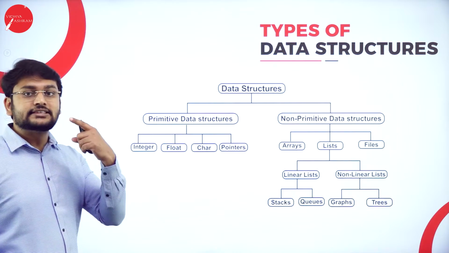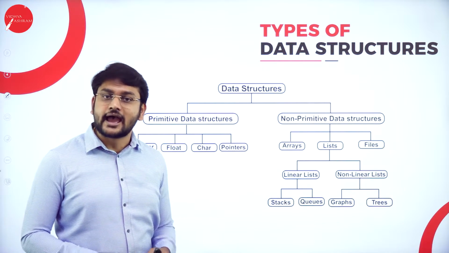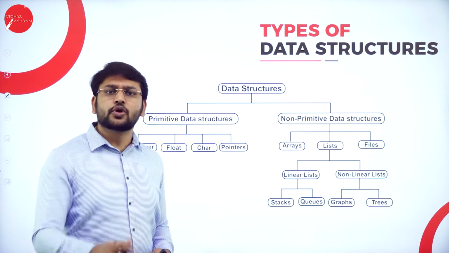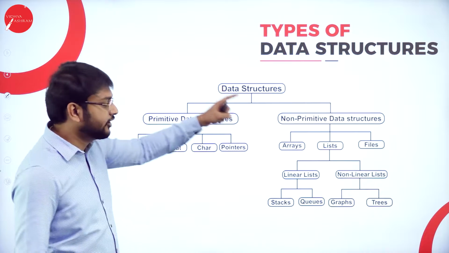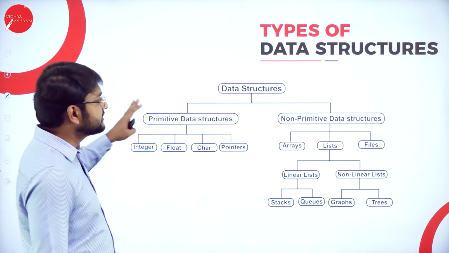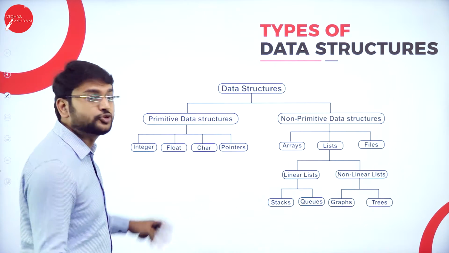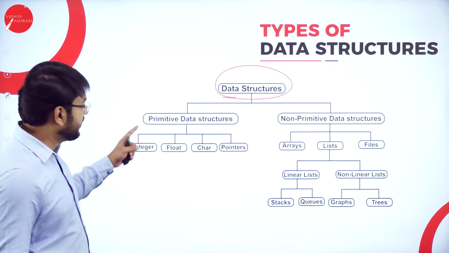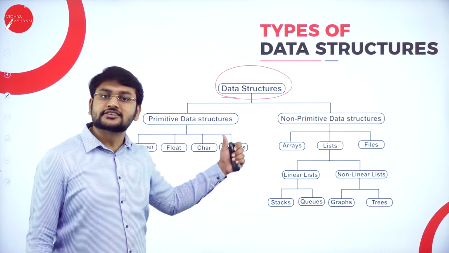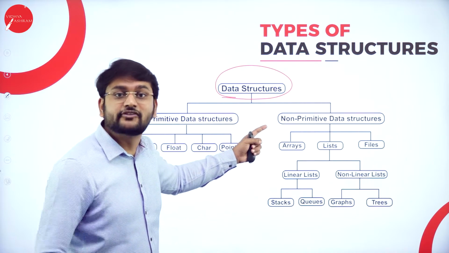So before I start with what exactly arrays and linked lists are, let me show you once again what it is that we are trying to do. We have discussed these concepts in my previous session. So this is what I will call types of data structure. When it comes to the types of data structure, you all know that we have two things. One is primitive data structure, another one is non-primitive data structure.